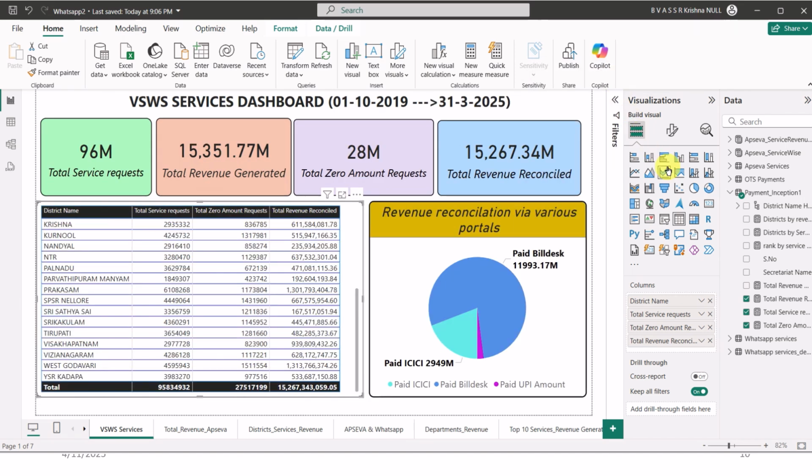Also there are different visualizations in this Microsoft Power BI, such as pie chart, donut chart, table chart, filtering chart, funnel chart, waterfall chart, and a different number of visualization tools available in order to represent our data. This is a table view. This is a report view of the tool. This is a table view of the tool.